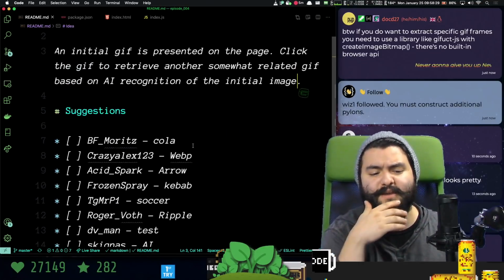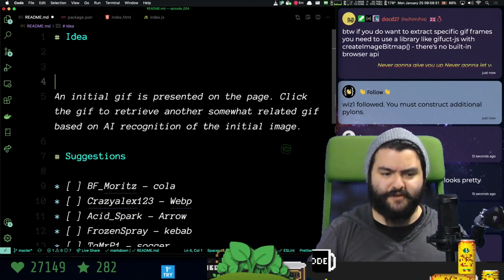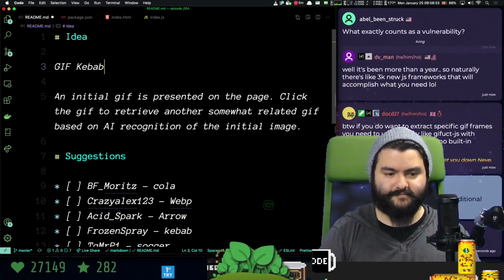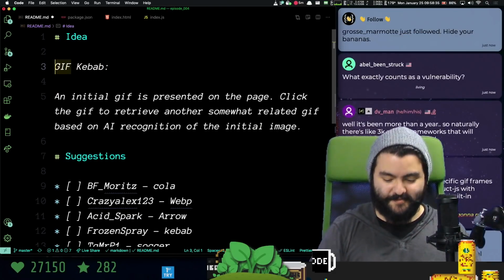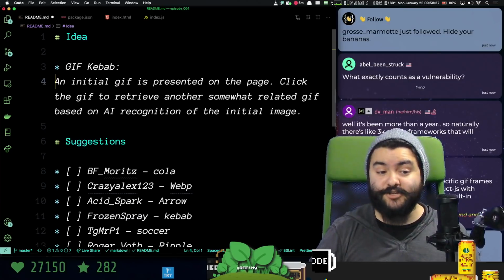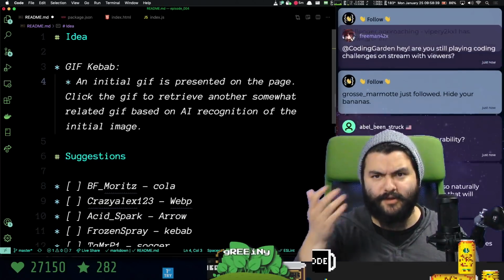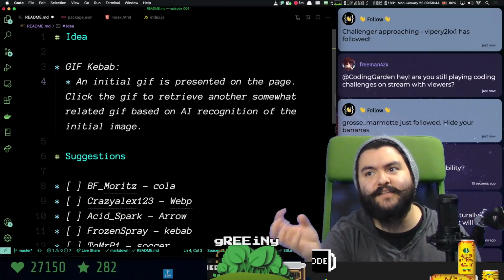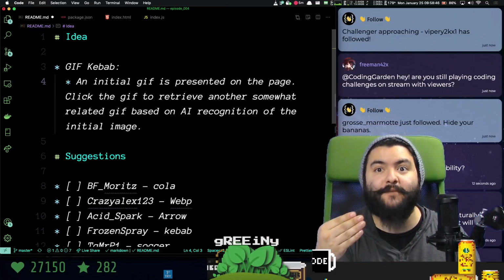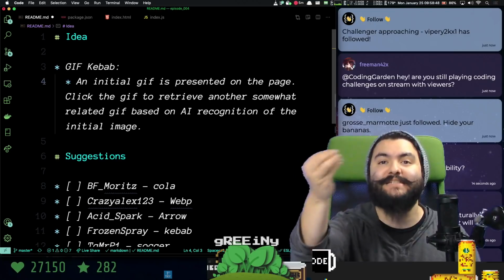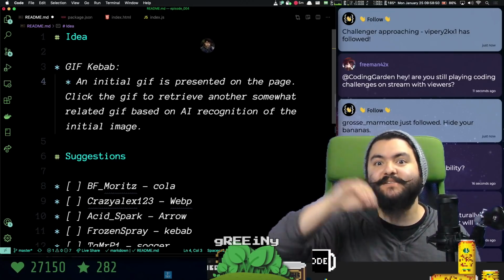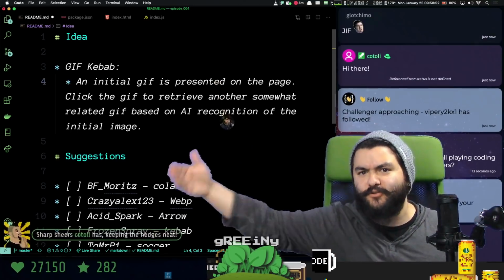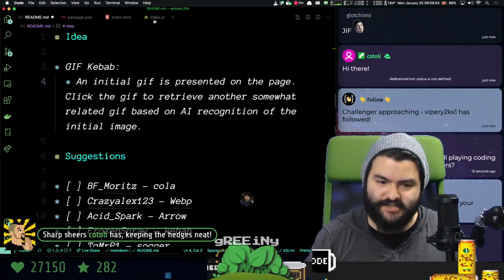Okay, and for those of you just joining us, based on all of these suggestions, we've decided upon this random idea of GIF kebab. So basically, you will be presented with an initial GIF that comes back from probably the Giphy random search API, and then we're going to use artificial intelligence to detect what is in that GIF, and based on what the artificial intelligence detected, we will use that as a seed for the next random GIF, and then you can create several GIFs in a row. GIF with a soft G, GIF.